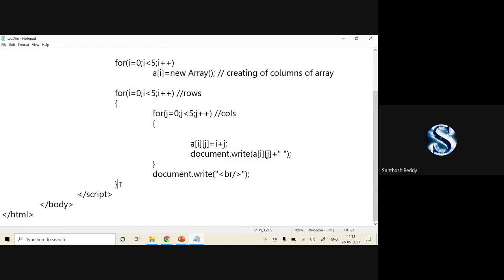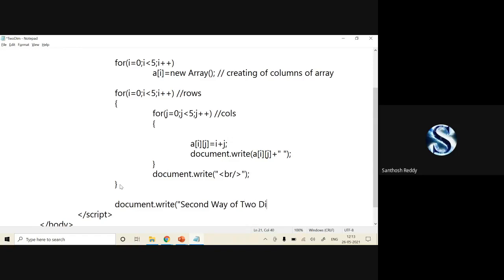Okay, I'll show you another two-dimensional array. Document.write: second way of two-dimensional initialization.